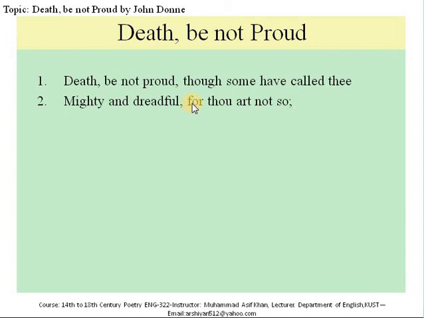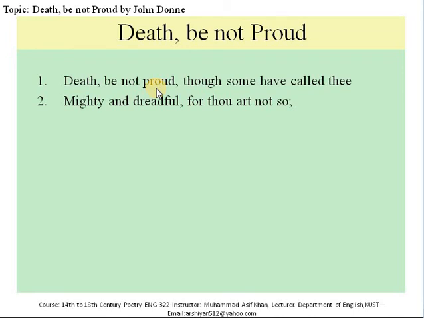Here we see the speaker very immediately creates a personified version of death. And we see that the speaker is directly talking to death. He is addressing death. Be not proud. And we see that he paints a picture of death as an arrogant being and one who needs to be humble.